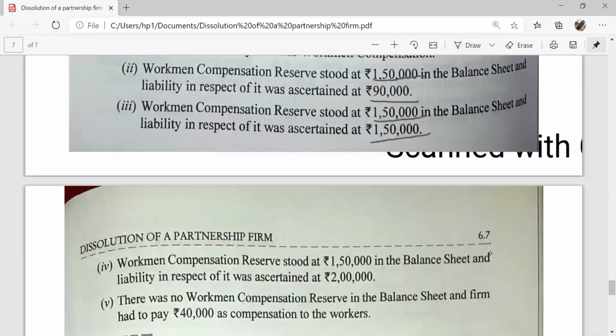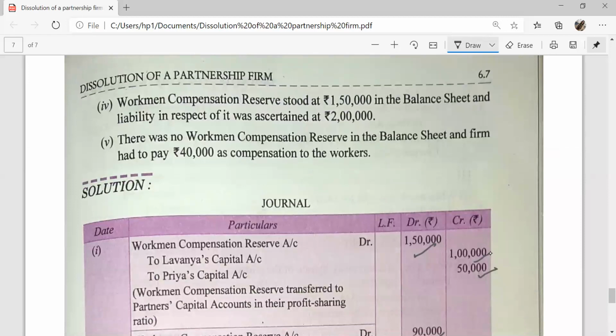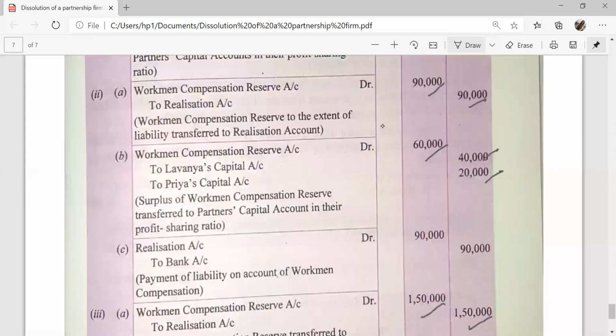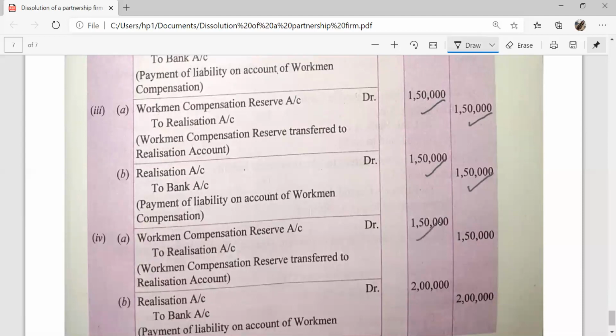And in case 4, workmen compensation reserve 1,50,000 and liability is rupees 2 lakh. Then the whole amount of workmen compensation reserve will be transferred to the realization account. 1,50,000 will be transferred to the realization account. And when liability of rupees 2 lakh is paid off, realization account debit to bank account.